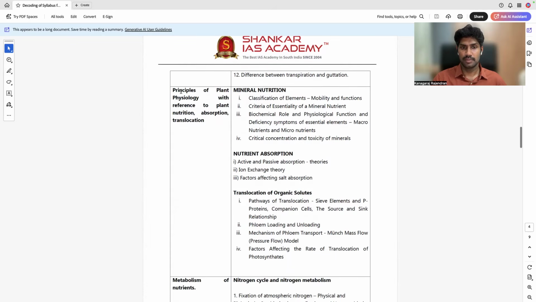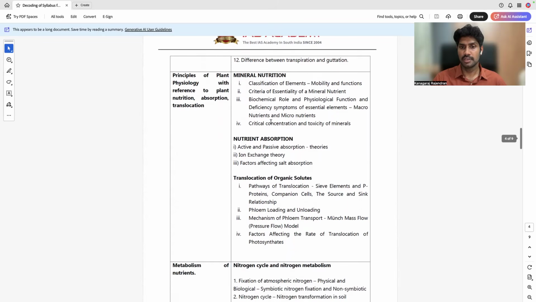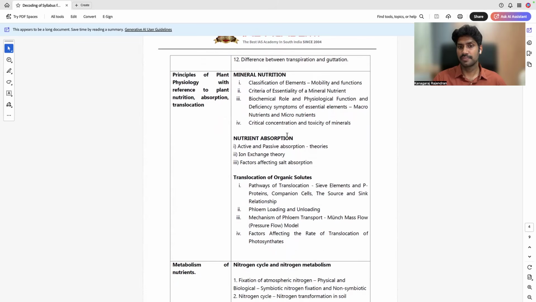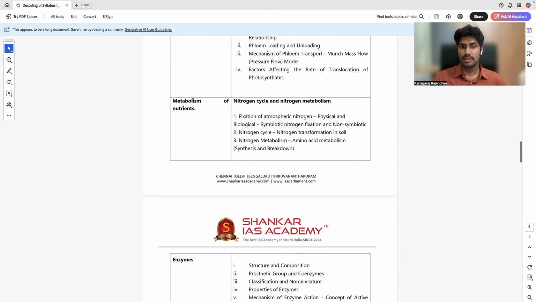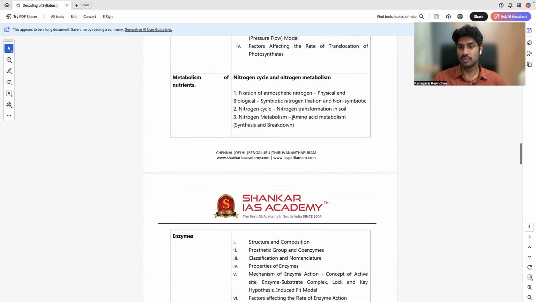And for this topic, principles of plant physiology, plant nutrition and absorption translocation, we have to cover these areas: nutrient absorption, the mineral nutrition topic, translocation, and then metabolism of nutrients. We have to cover all these. This year they asked about amino acid metabolism. Actually, it is part of nitrogen metabolism.